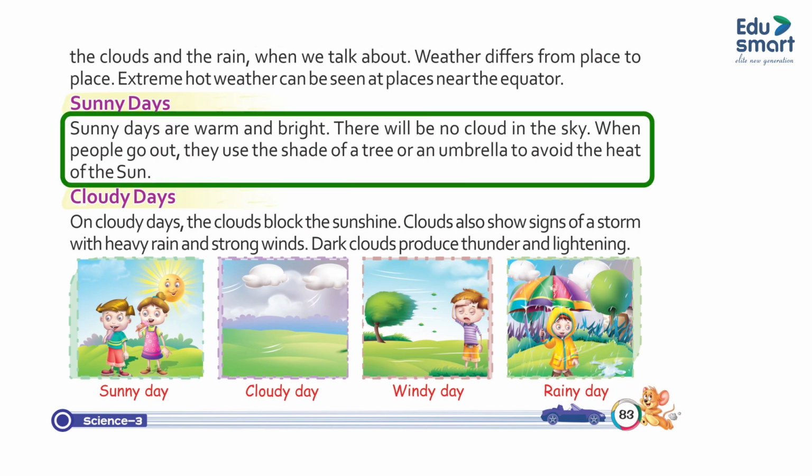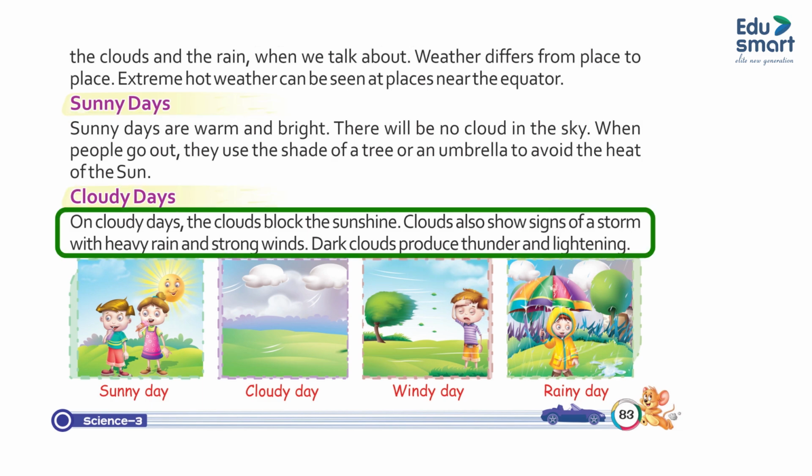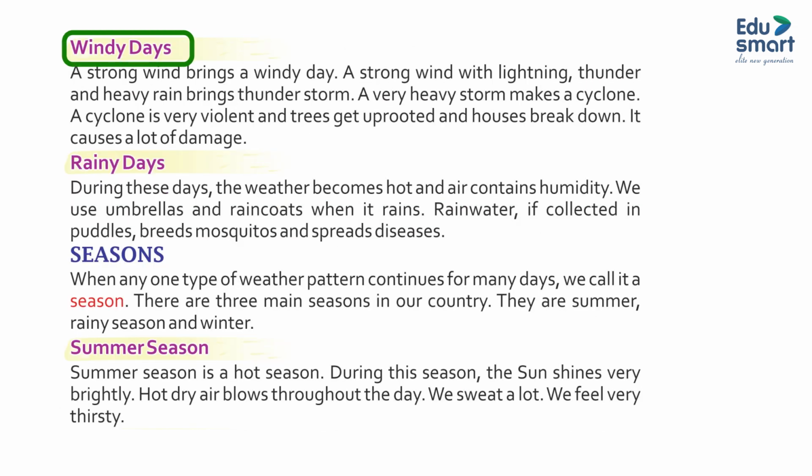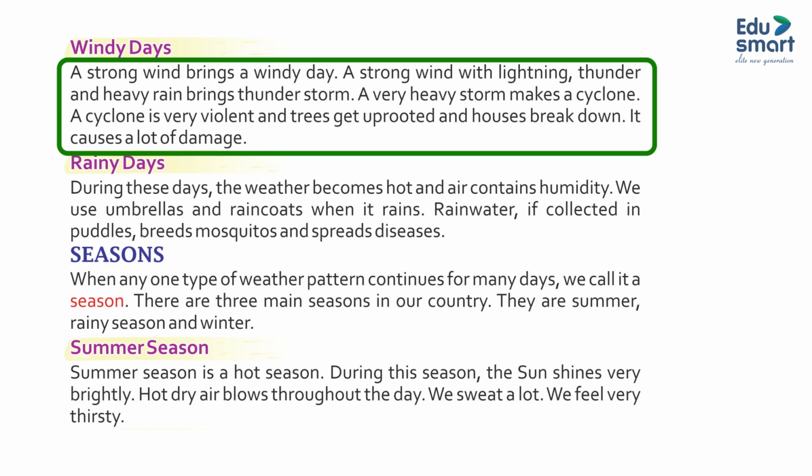There will be no cloud in the sky. When people go out, they use the shade of a tree or an umbrella to avoid the heat of the sun. Cloudy days. On cloudy days, the clouds block the sunshine. Clouds also show signs of a storm with heavy rain and strong winds. Dark clouds produce thunder and lightning. Windy days. A strong wind brings a windy day.